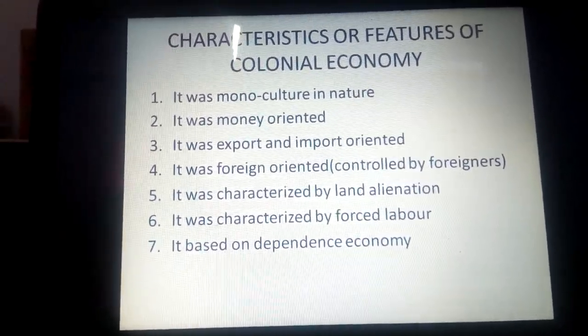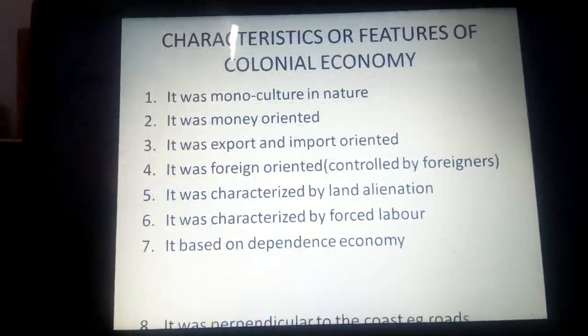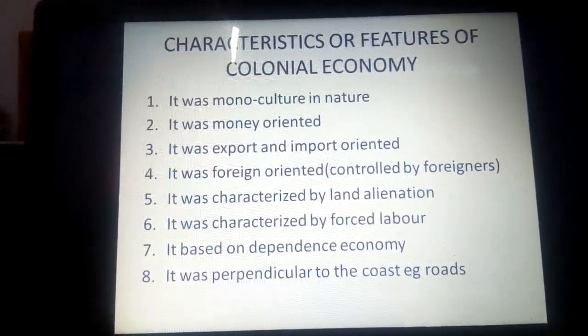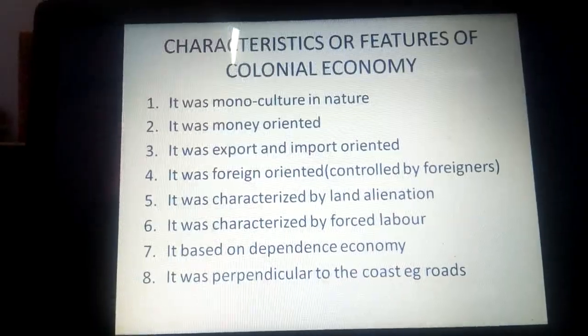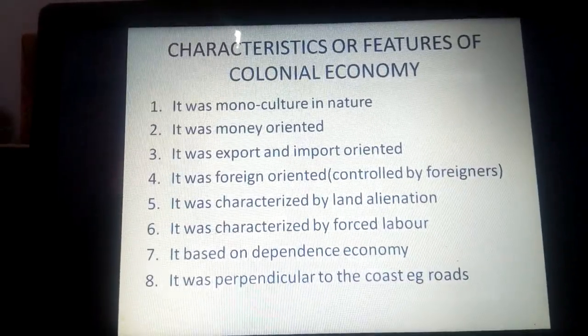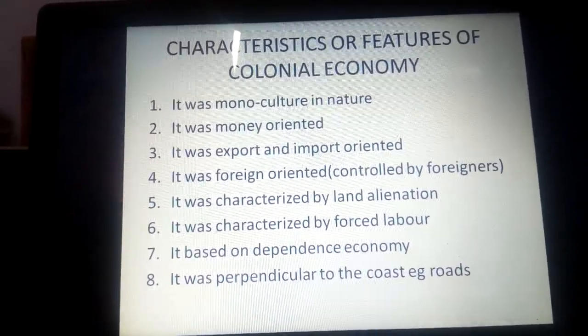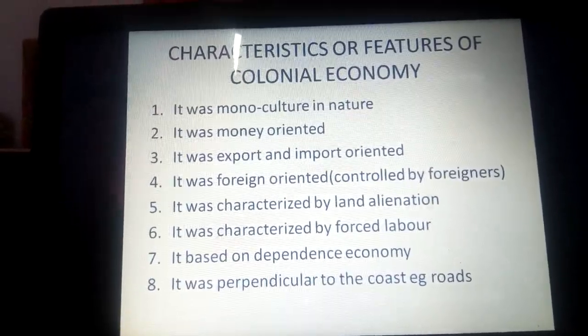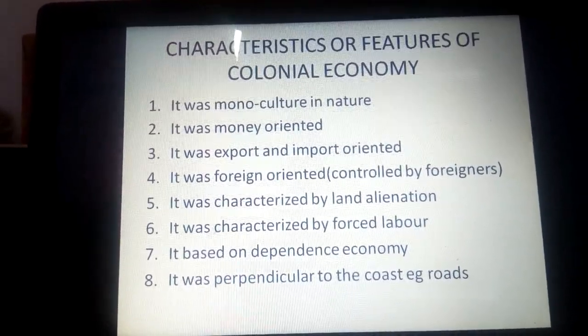That is dependency economy. But also it was perpendicular to the coast. Here we mean all the infrastructures built in the colonial economy were running to the coast, meaning they aimed at transporting